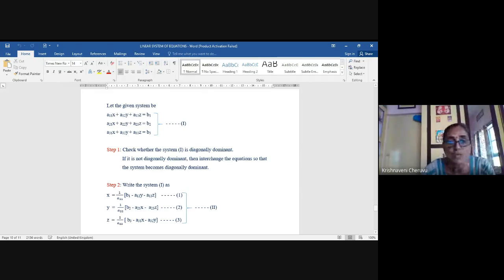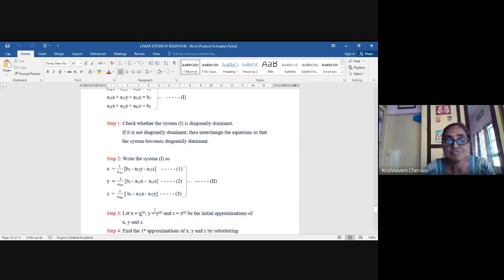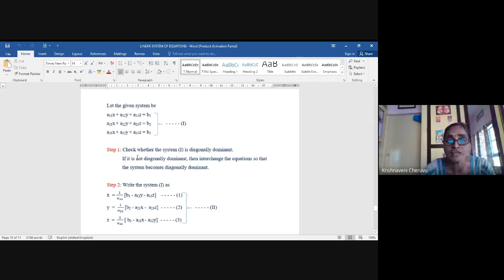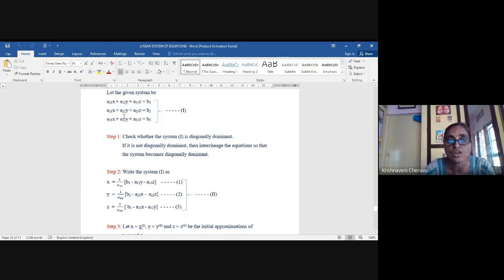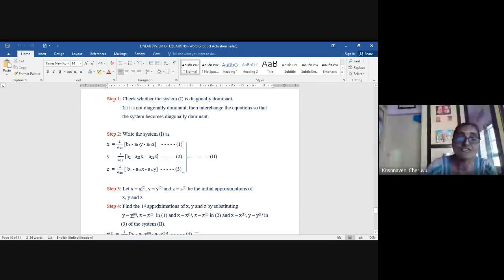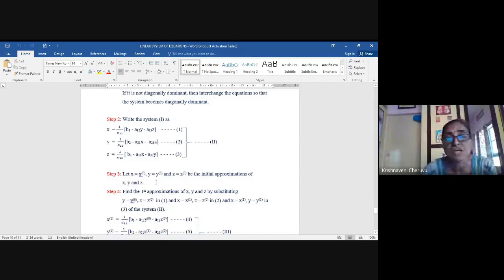And now you have three equations. I told you after the first step, that is after checking whether the given system is diagonally dominant, you write from the first equation x value, second equation y value, third equation z value. Now, I told you any iteration method starts with the initial approximation. If he gives you the initial approximation like x is equal to 0, y is equal to 1, z is equal to 0, you can take and proceed. If he doesn't give you initial approximation values, you take x is equal to 0, y is equal to 0, z is equal to 0.